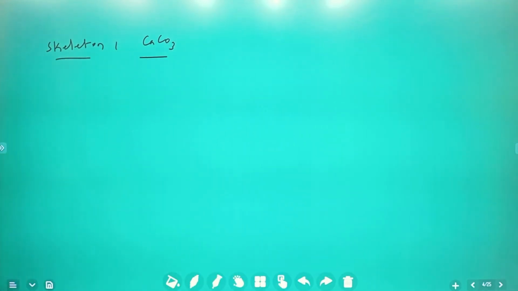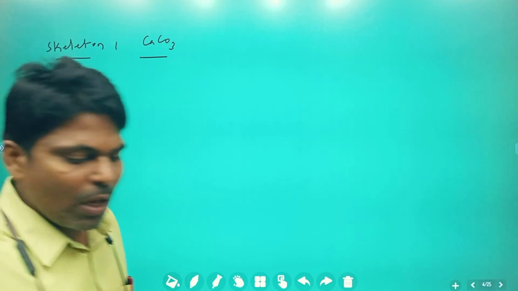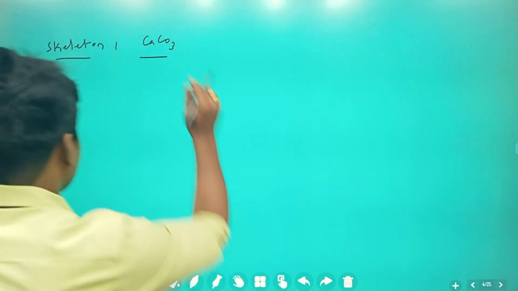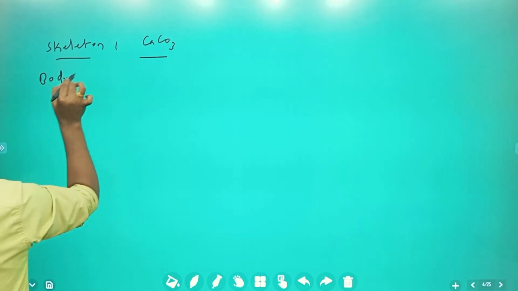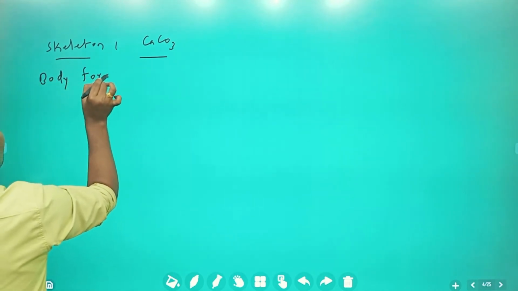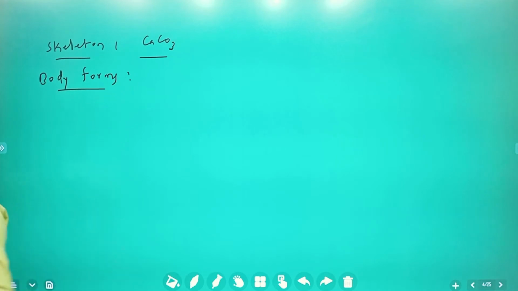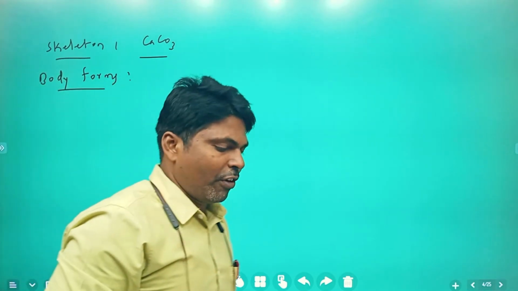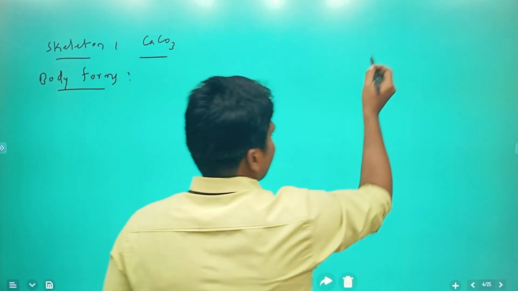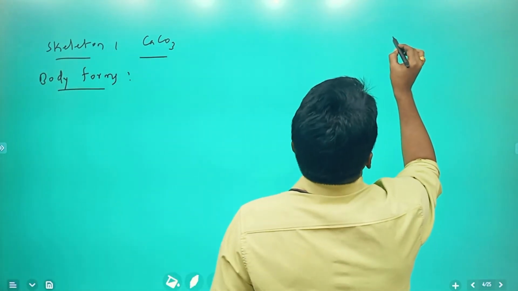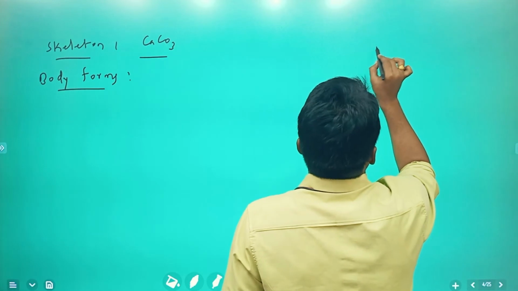Next, these show body forms. What are the body forms? Before entering into this, we need to see reproduction.